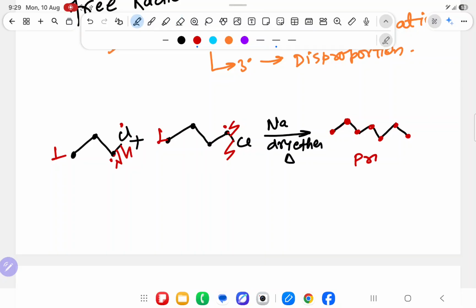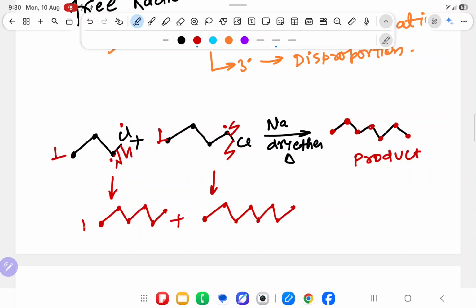This product is coming. No problem. But this is 1 mole also. 1 mole means 6.022 into 10 to power 23 atoms. So 3 products will come. It itself is doing combination, 1, 2, 3, 1, 2, 3. One product will come here. From here 1, 2, 3, 4, 1, 2, 3, 4. It means one product this, and 3 different products coming.